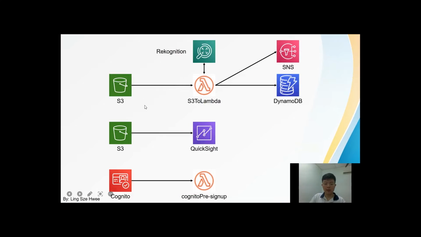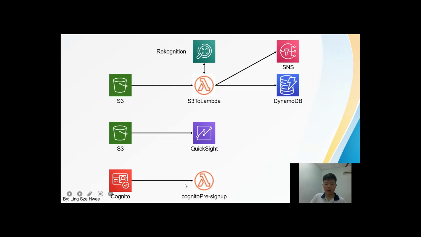Then S3 to Lambda using Rekognition to SNS and DynamoDB. This is the function used to do pest detection. When an image is sent to S3, it will trigger this Lambda function, which will use Rekognition to detect if it is a pest. If it is, then we will send an SNS email notification to the user as well as store this information in DynamoDB. Next, S3 to QuickSight. QuickSight will use the data from S3 in order to display all this data in a dashboard manner for the farmers to view it intuitively.